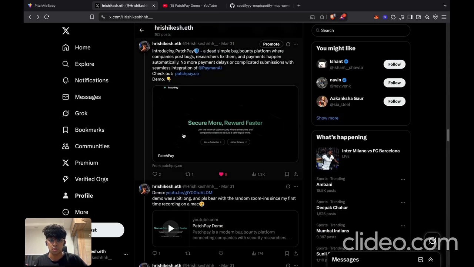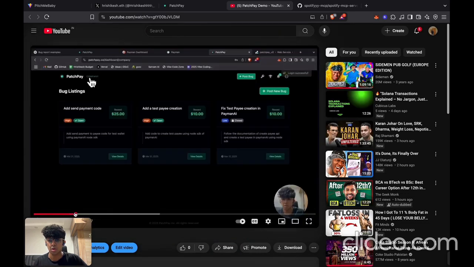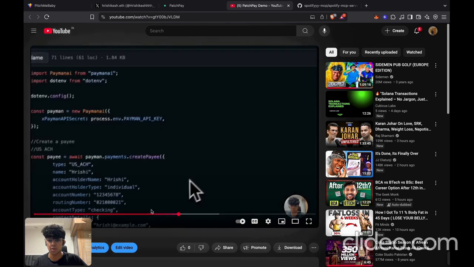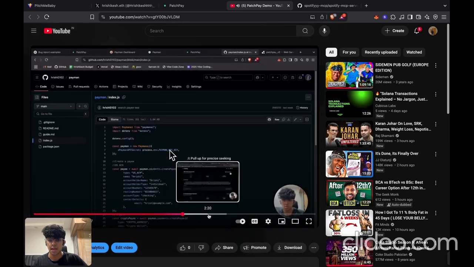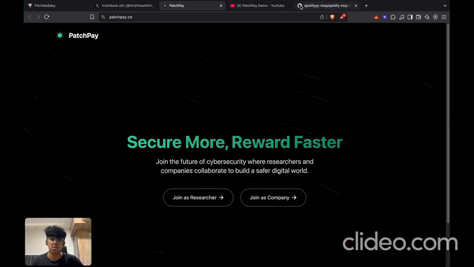Next was a product called Patchway. This is also live, and the demo is here, so I'll just run you through the demo. A company can come and post bugs, and the user can come in and create their fixes here, and if the fix is approved, the user gets paid very quickly. So I'm using Payman for this, so that the payments happen very quickly. So Payman basically lets AI agents handle the money transfers. So these are my 3 projects which are live and I've built in the last 3 months.